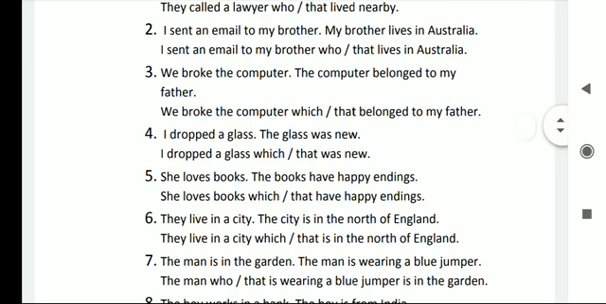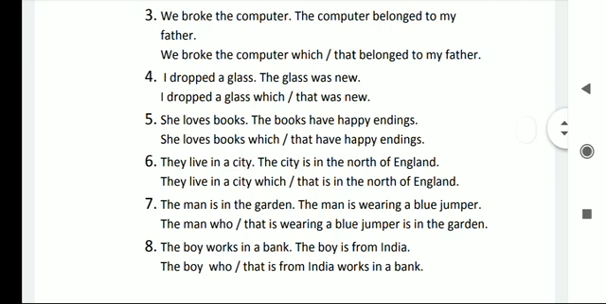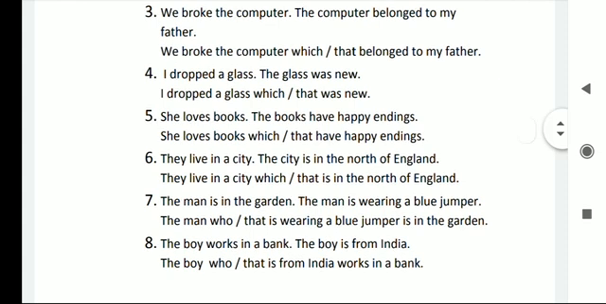Now 5, group of sentences. She loves books. The books have happy endings. We can write like this: She loves books which have happy endings. So which for things, that for things, we are using which and that for things. Who for persons. She loves books that have happy endings. Or we can write like this: She loves books which have happy endings.